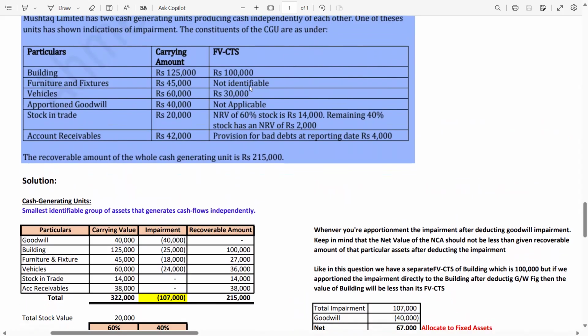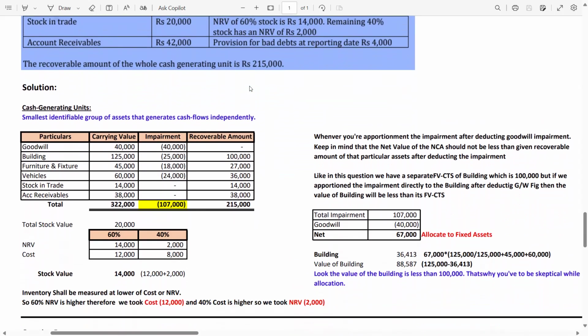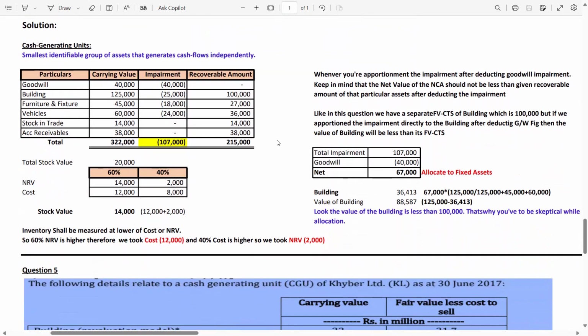So you have to consider these things while apportioning the impairment. Make sure that for the assets to which you allocate impairment, those assets that individually have a separate recoverable amount, you ensure the impairment allocation does not reduce their carrying value, their net amount, below the amount given in the question.